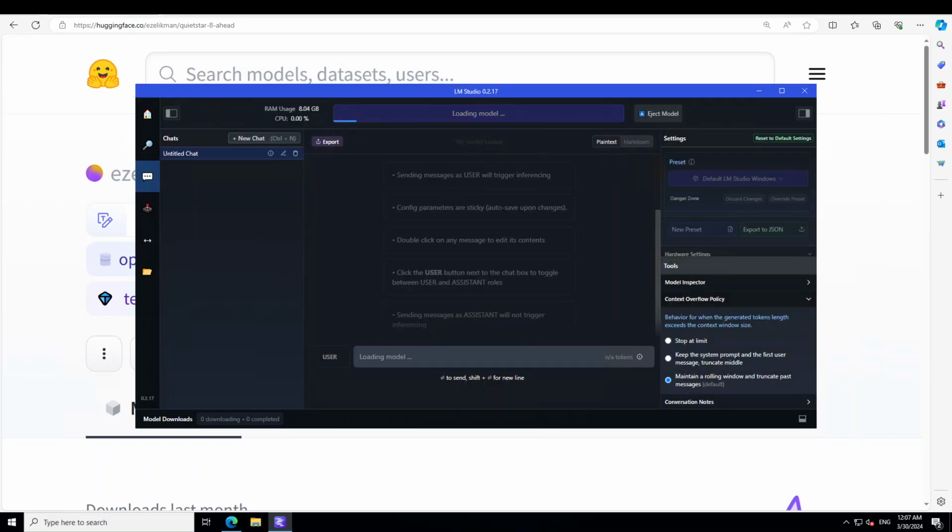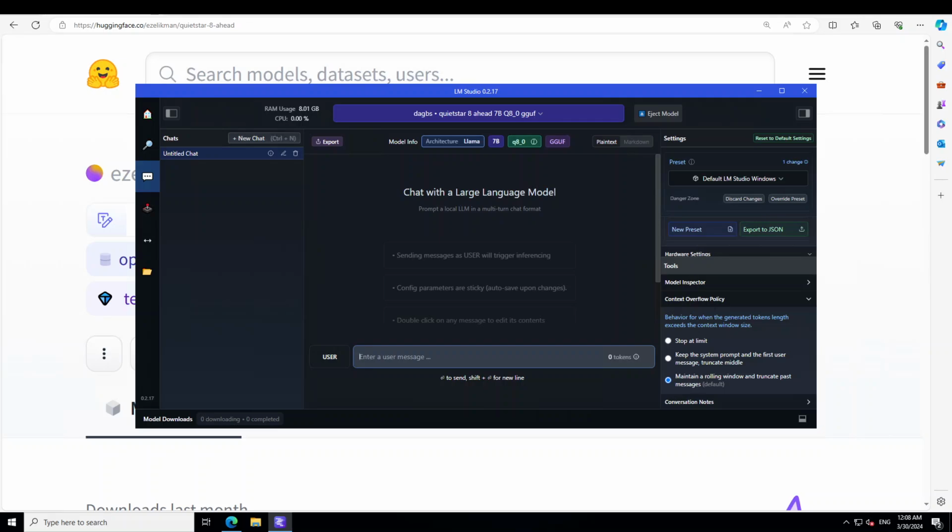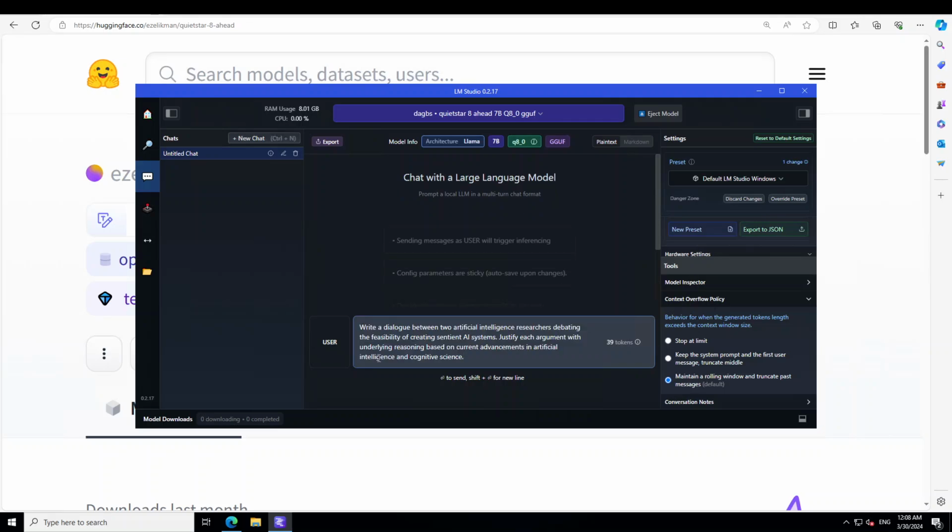Okay, now maybe I'll just clear it, just to clear the memory of LM Studio, and I'm going to reload the model just to make sure that it has cleared its cache. Now let's ask it a dialogue question. I'm asking it to write a dialogue between two AI researchers debating the feasibility of creating sentient AI systems. Justify each argument with underlying reasoning based on current advancement in AI.